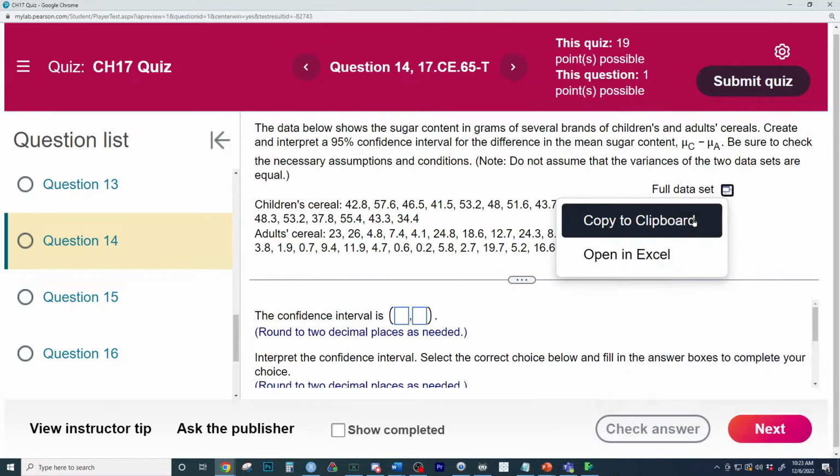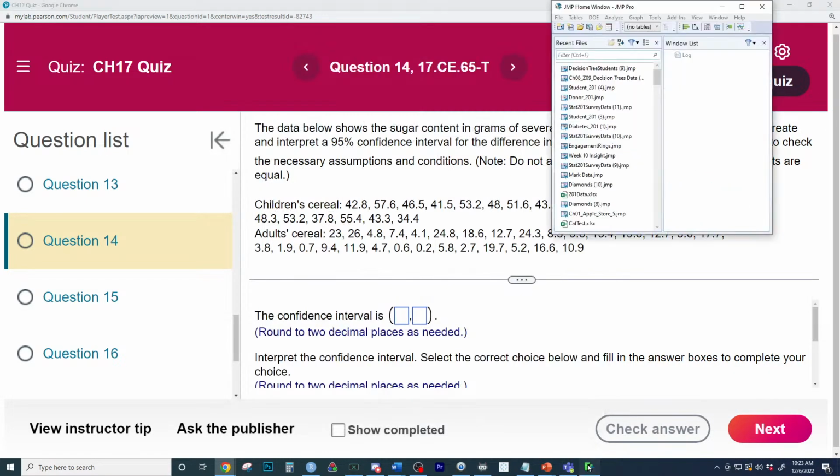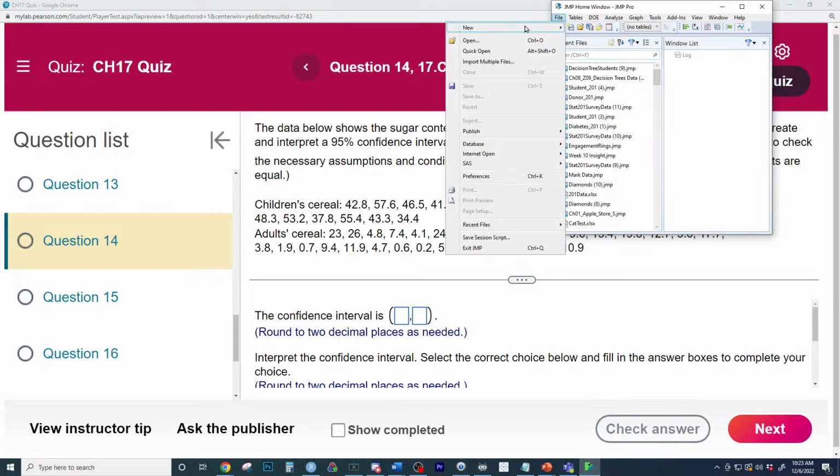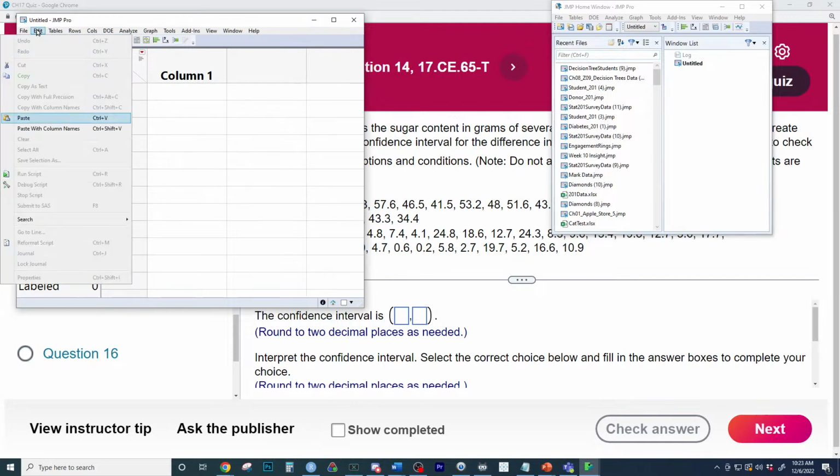Now that we understand what we're doing, we're going to copy to clipboard, and then hit Control C. Now, when you're inside of JMP right here, you want to go to File, New, Data Table. Do not click inside of it yet, and make sure for this one to paste with column names.